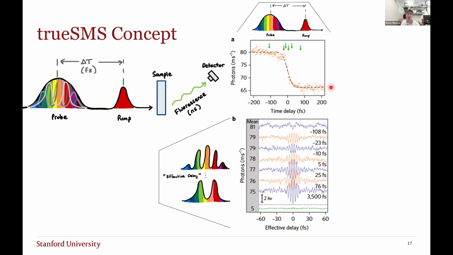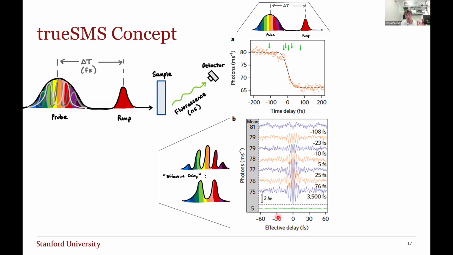Now, this is what I was mentioning about encoding different frequencies. We're actually shaping the pulse of the probe in different frequencies and what they call effective delays. You can think of these effective delays as two identical pulses constructively and destructively interfering. If I plot what those look like, you would see plots that look something like this. This effective delay is completely distinct from this time delay delta t, which we're actually using to recover that fluorescence, that excited state spectrum.